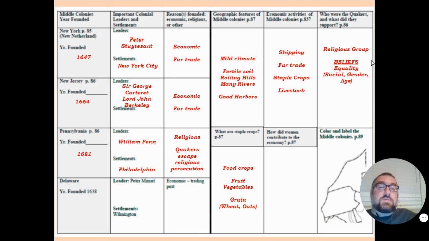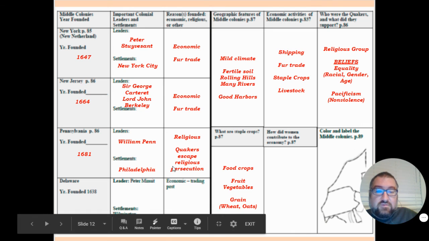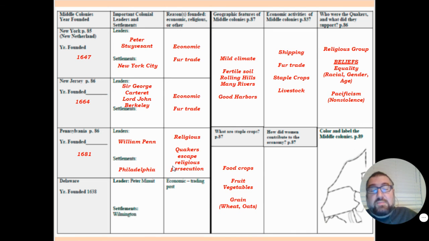However, one of the reasons why a lot of my students didn't like Quakers is that they believed in pacifism, and pacifism means non-violence. So that means if the government is oppressing you, you can leave, but you can't fight back. And so a lot of people did not care for that.